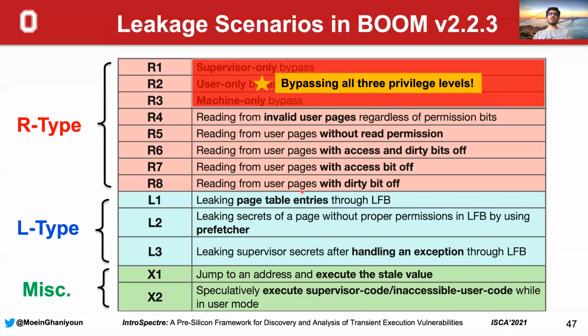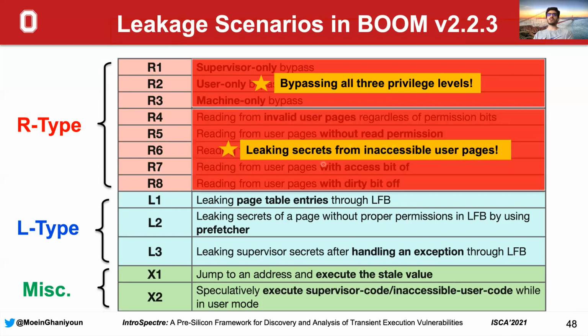So in the first three R-type leakage scenarios, we bypassed all 3 privilege levels of the RISC-V specification. In the next 5 R-type leakage scenarios, we read from inaccessible user pages. In the first one, we read from invalid user pages. We read from user pages without read permission, read from user pages with both access and dirty bits off, with access bit off, and with dirty bit off. So these can be categorized as leaking secrets from inaccessible user pages.